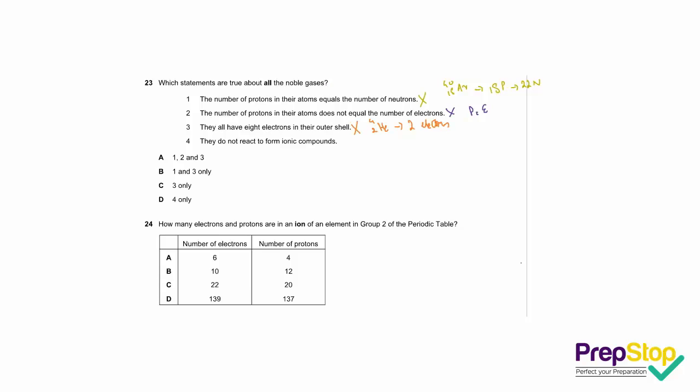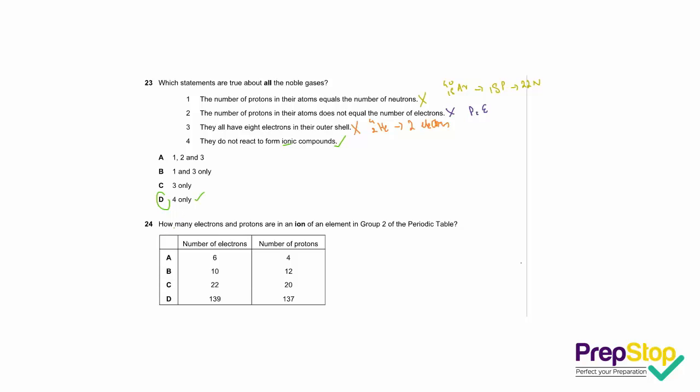Statement 4 says they do not react to form ionic compounds. This is true because all noble gases have complete valence shells, so they cannot react with another element. So, taking a look at the options, we see that since only statement number 4 is correct, option D is the correct answer.